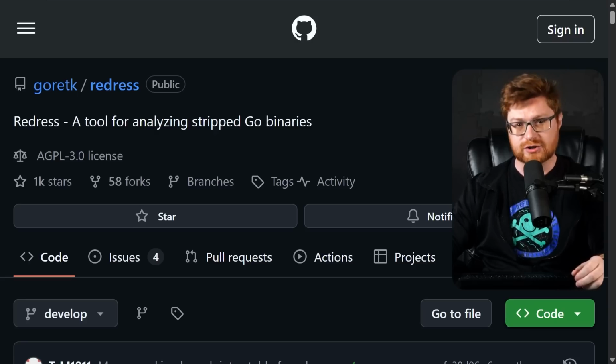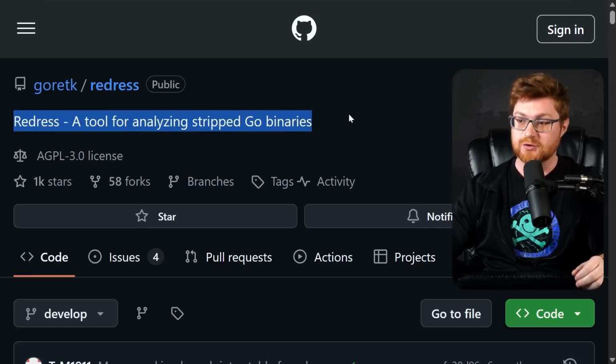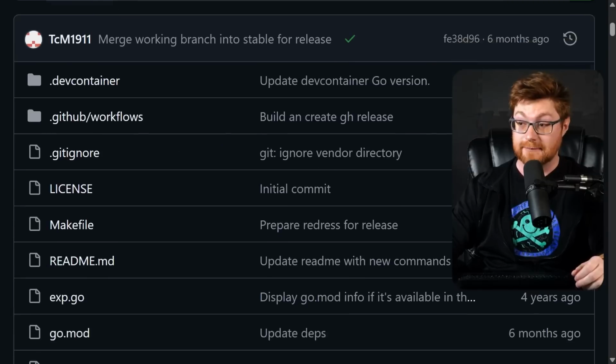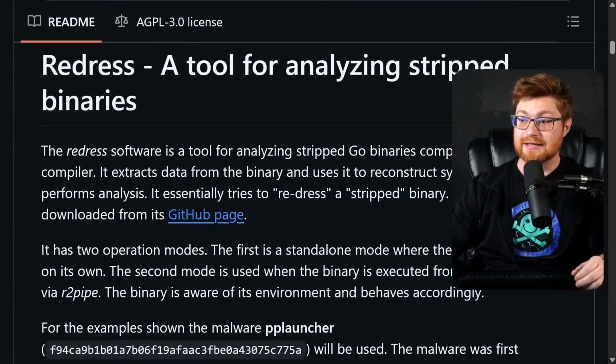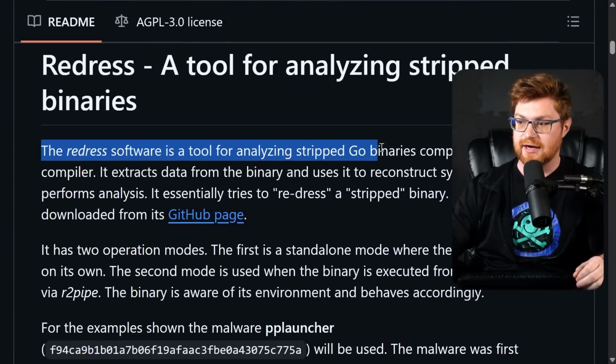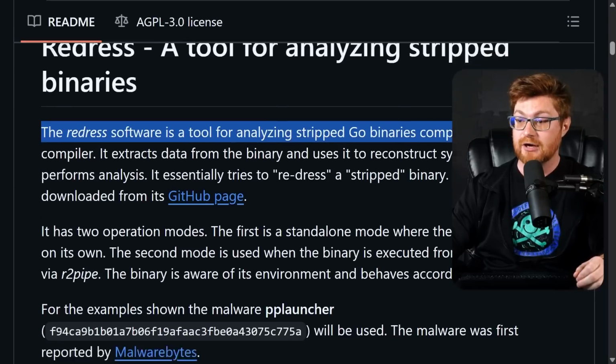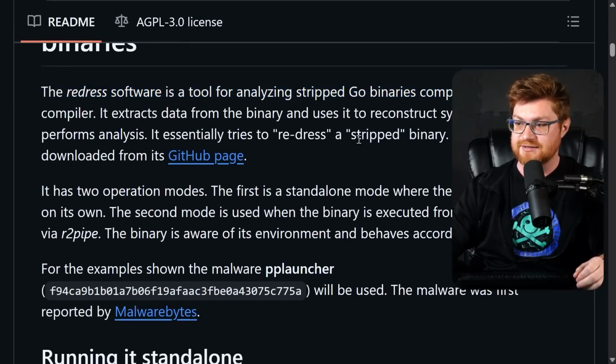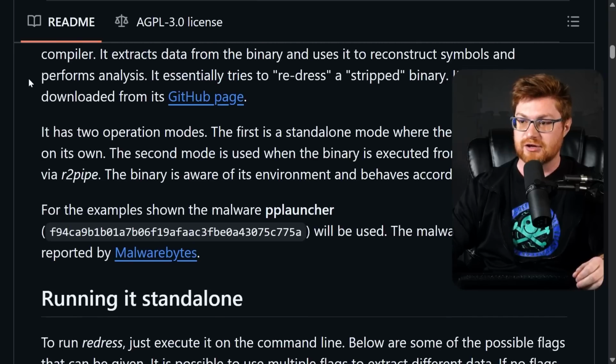The first one I want to showcase is Redress, a tool for analyzing stripped Golang binaries. You can track it down, I'll include a link below in the video description, but the Redress software is a tool for analyzing stripped Go binaries compiled with the Go compiler. It extracts data from the binary and uses it to reconstruct symbols and performs analysis. It essentially tries to redress a stripped binary.